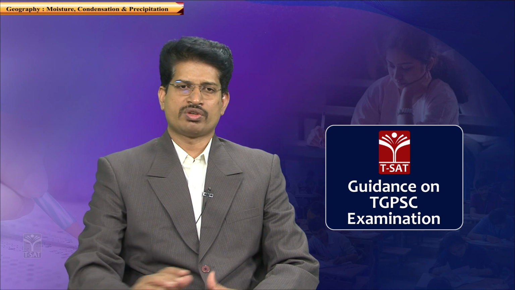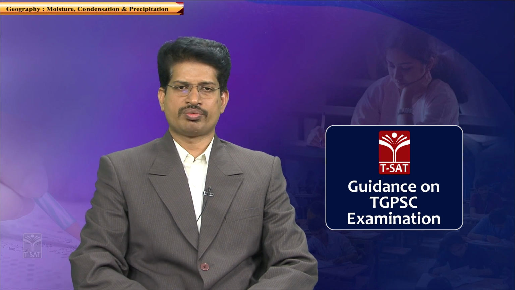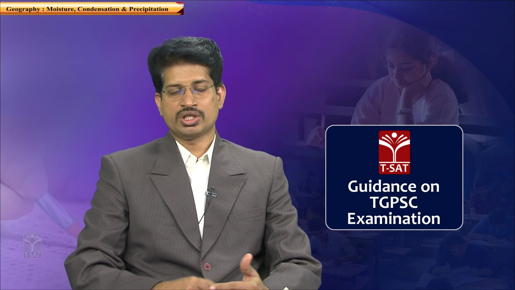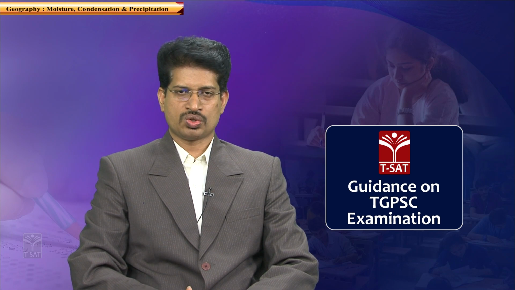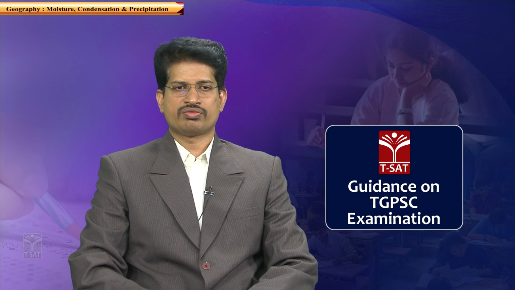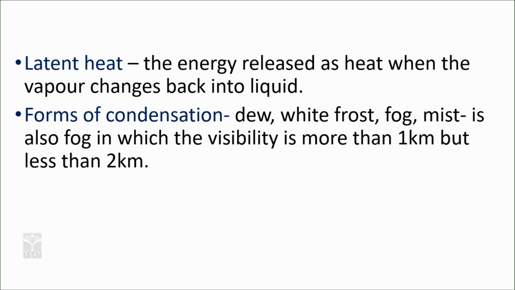So, forms of condensation. Condensation is a process where vapor is converted into liquid. These forms of condensation are described as dew and frost.